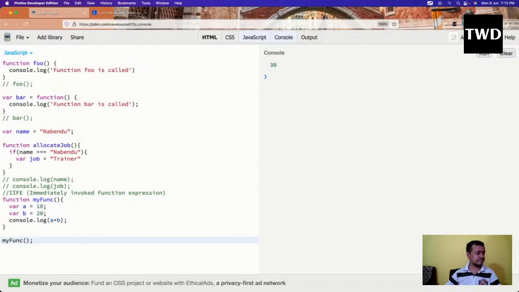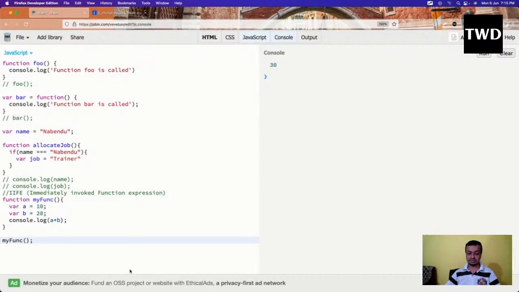And it will give me 30. So that is there. And IIFEs are created to not pollute the global namespace. Okay, so in this example there is a local variable. These variables, a and b, are contained within this function, so they are not global. But what is global here? Actually, my function is global. It is sort of in the global space, so it is polluting the global namespace. So the function is global.